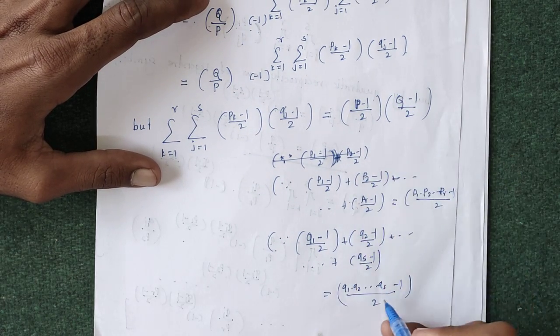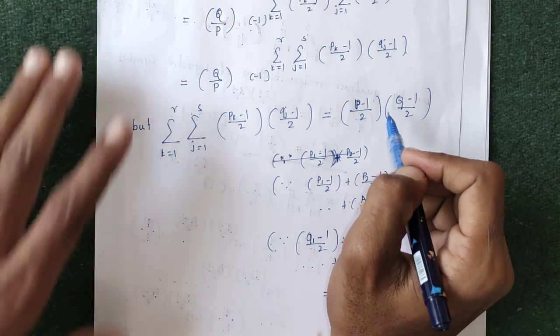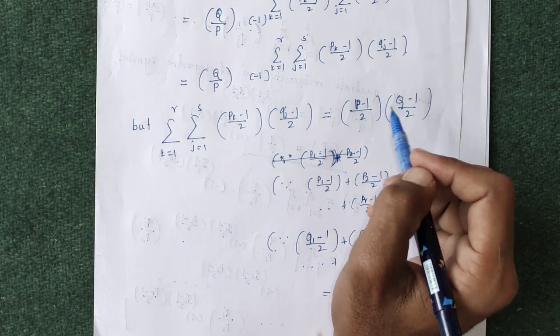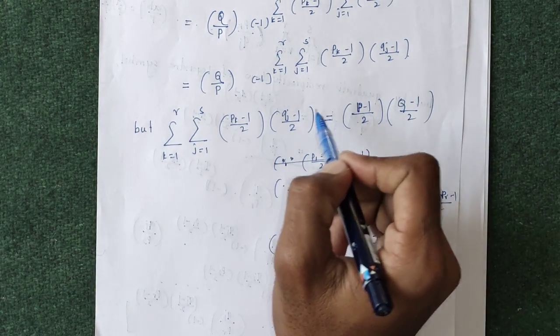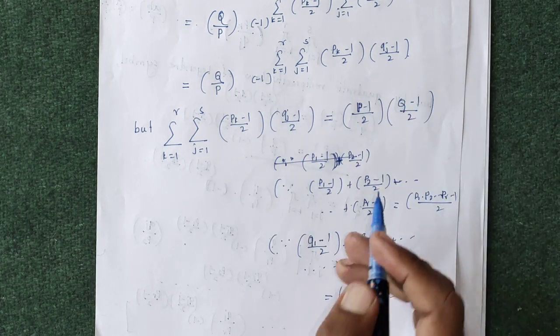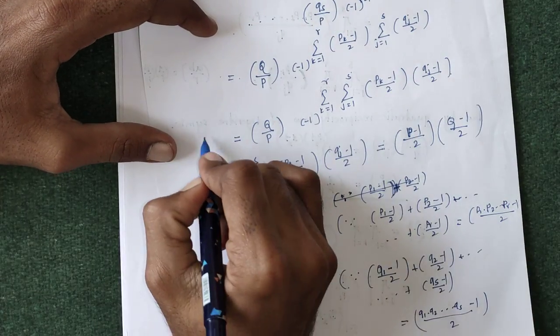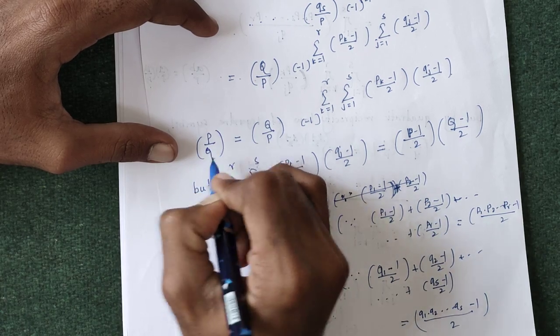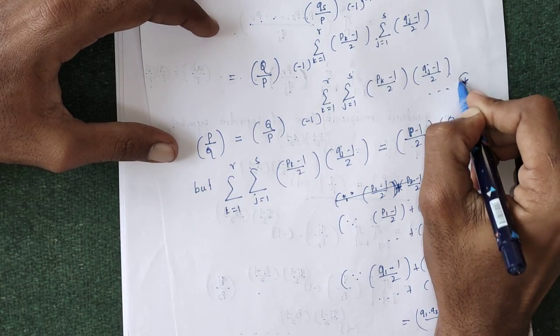So using this result we can write (p minus 1) by 2 into (q minus 1) by 2. Putting this value of the summation here, suppose this is just the Jacobi symbol of p and q, equation star.